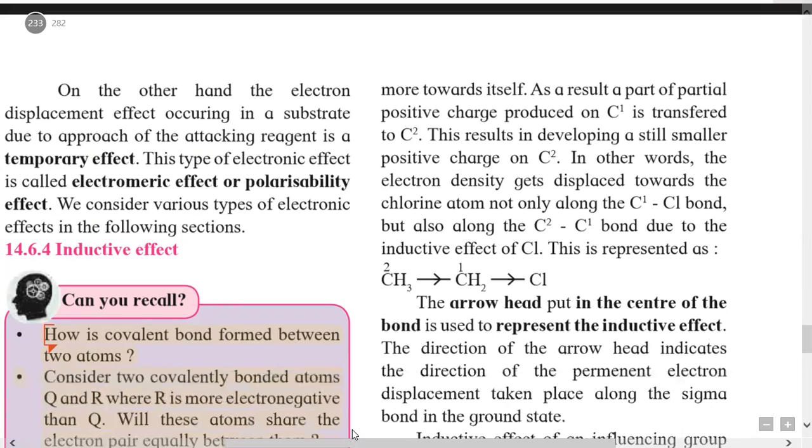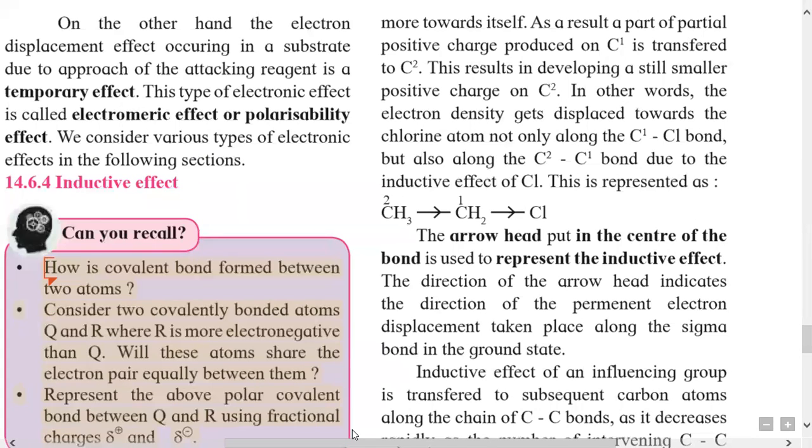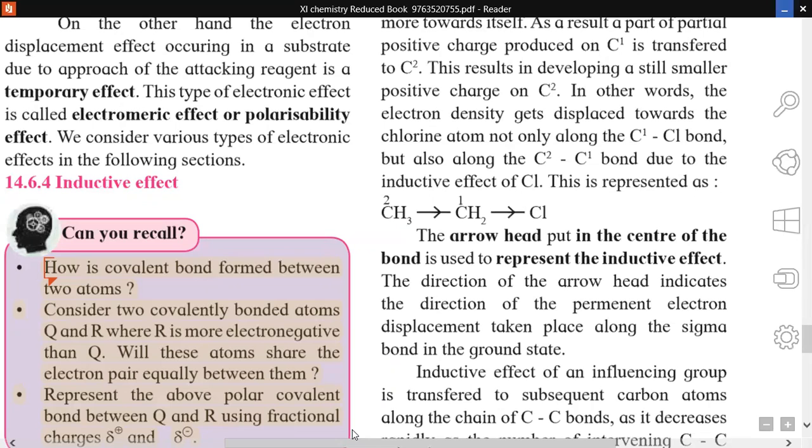Now we will study in detail the inductive effect, resonance effect, and polarizability effect in the next lecture.